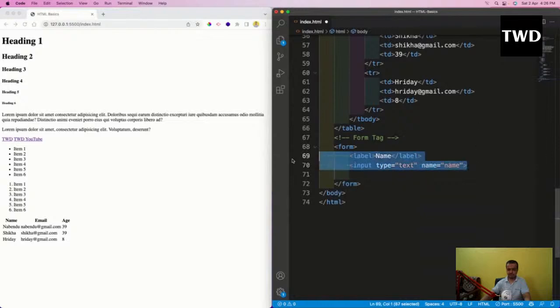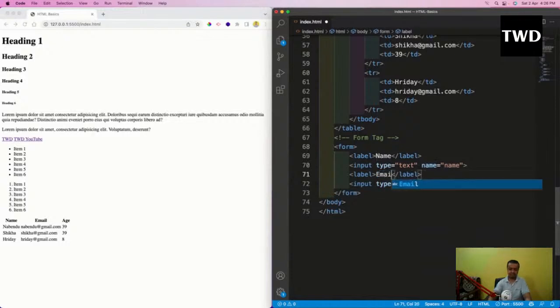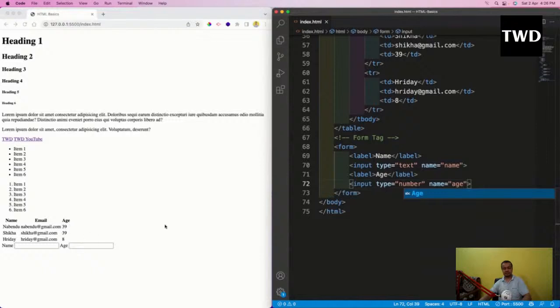Let me copy this again, label, and then it is like email or maybe the age, input type number, and it is age. I'm going to save it and see, it will show like this.